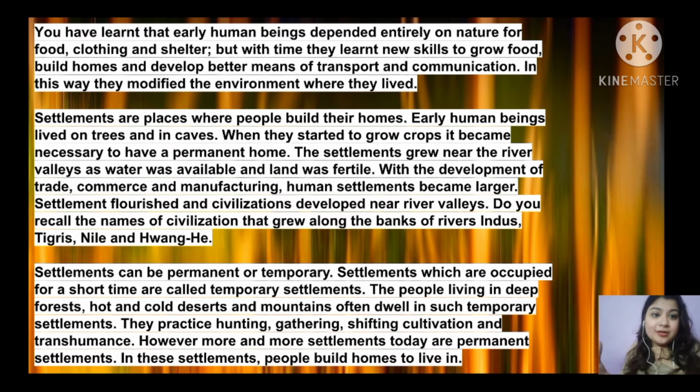It is temporary. So basically people in forests, or people who used to live in hot and cold deserts and mountain areas, go for this temporary settlement. They keep on changing their places. They practice hunting, gathering, shifting cultivation and transhumance. Now what is transhumance? I will come to that in detail. Don't worry about that.